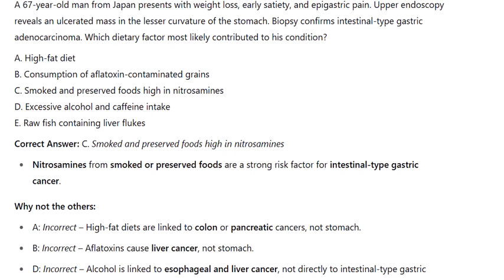A. High-fat diet. B. Consumption of aflatoxin-contaminated grains. C. Smoked and preserved foods high in nitrosamines. D. Excessive alcohol and caffeine intake. E. Raw fish containing liver flukes.